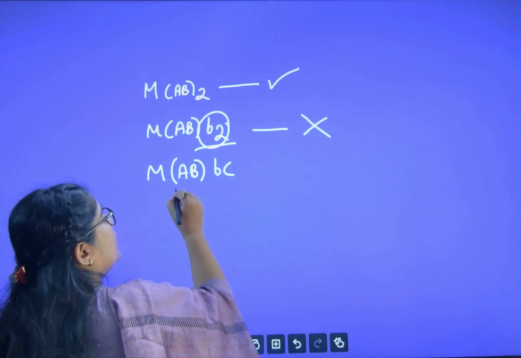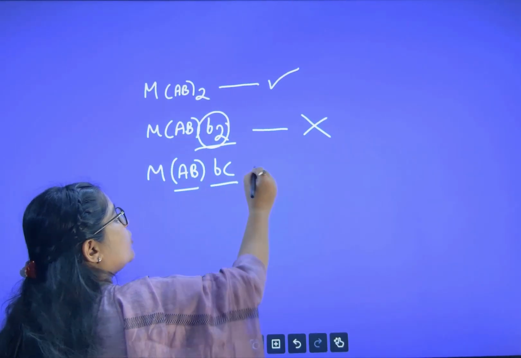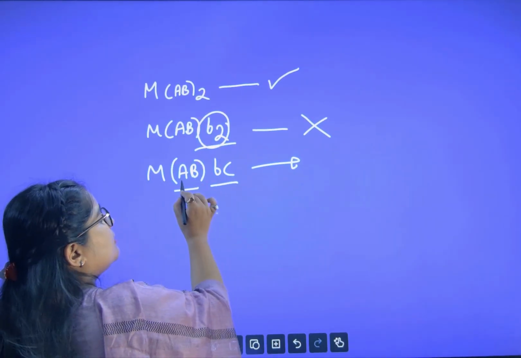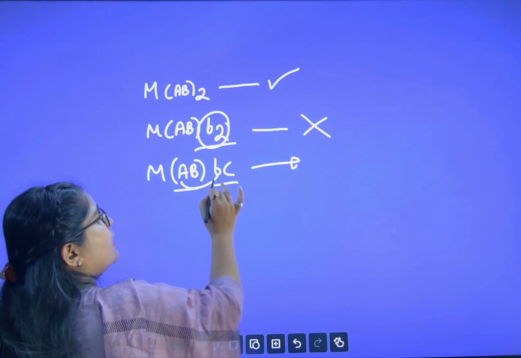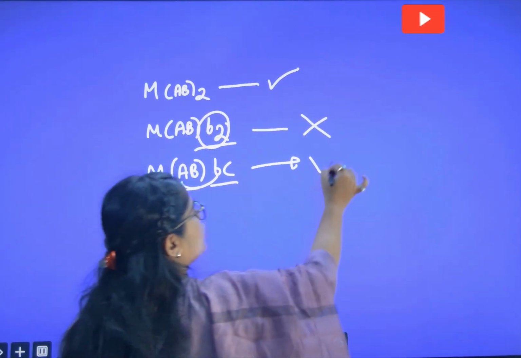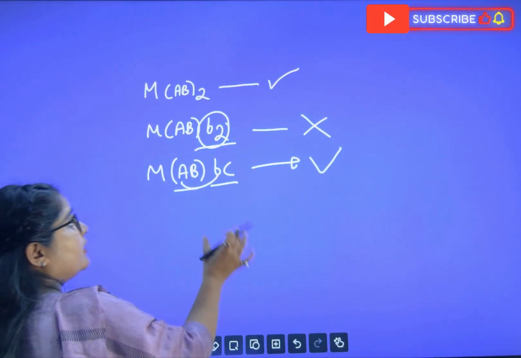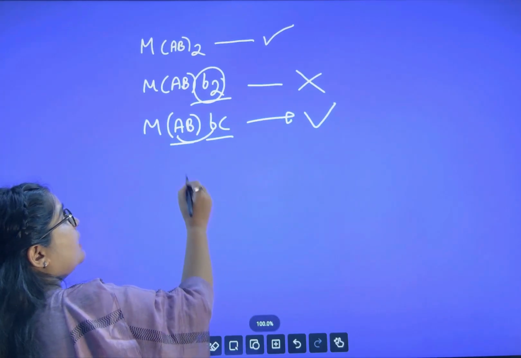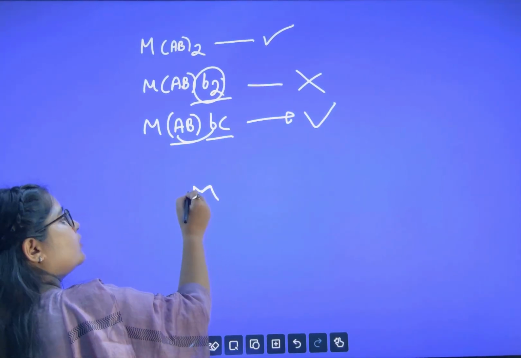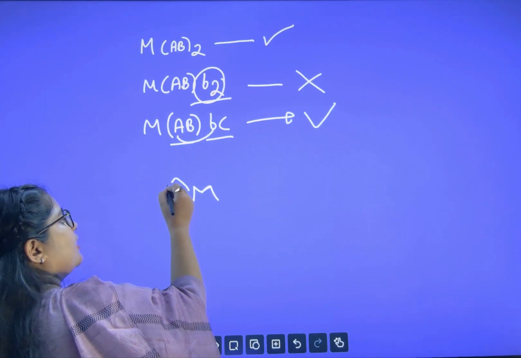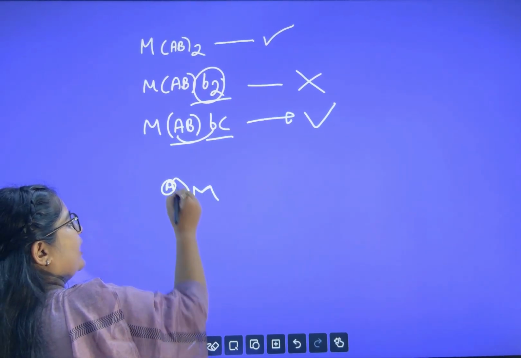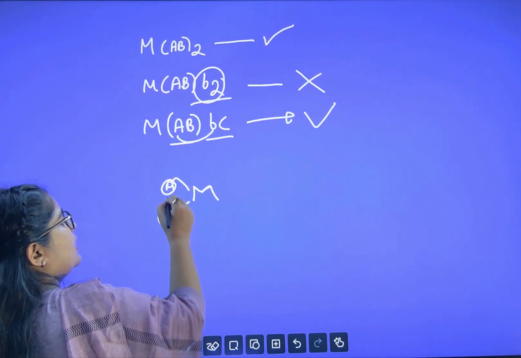Now let us see here AB and BC. So here this A and B. One time A will be next to B and one time A will be opposite of B, so it will also show GI. In short, with the diagram, if I show you MAB2, let's say for example, I'm just showing you A, B to show you the unsymmetrical.